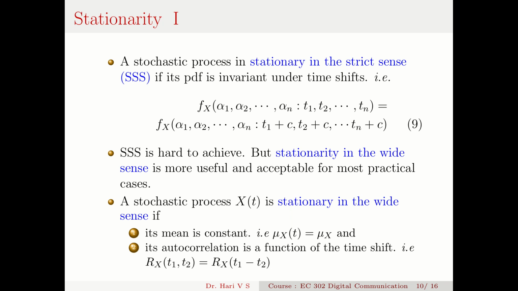The first condition is that its mean is constant, that is mu_X(t) is mu_X, and its autocorrelation is a function of the time shift, that is R_X(t1, t2). It is not dependent on t1 and t2 individually, but it depends on t1 minus t2, that is R_X(t1, t2) is equal to R_X(t1 minus t2), or t2 minus t1 for that matter. If these two conditions are met, then the stochastic process is stationary in the wide sense.